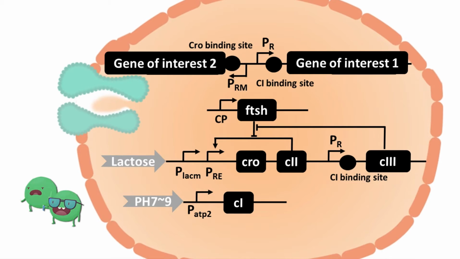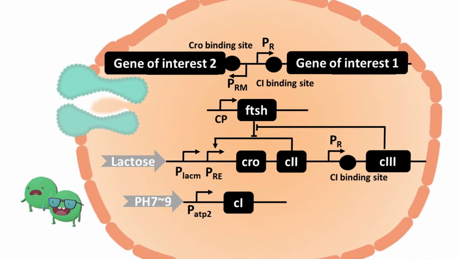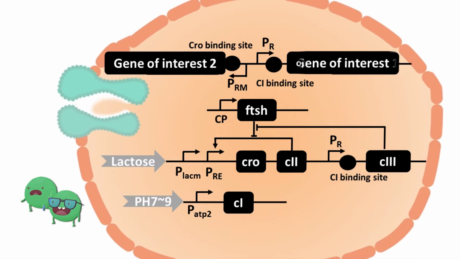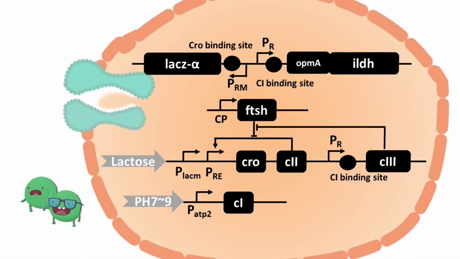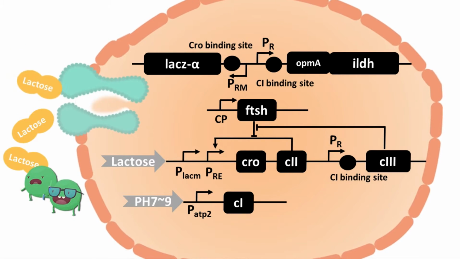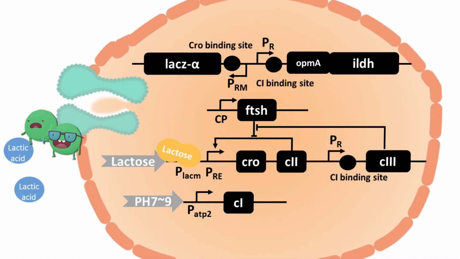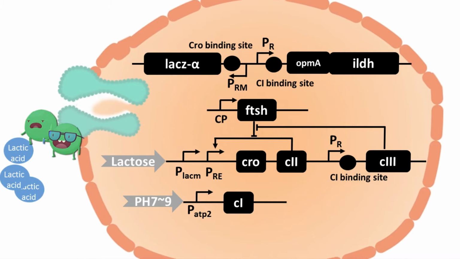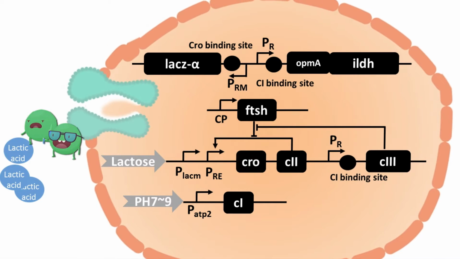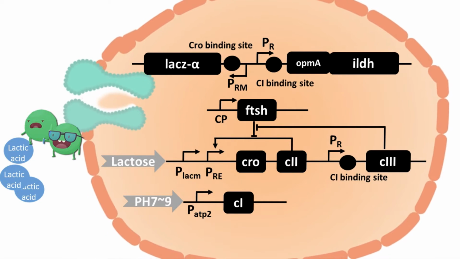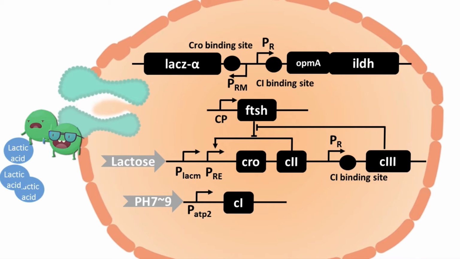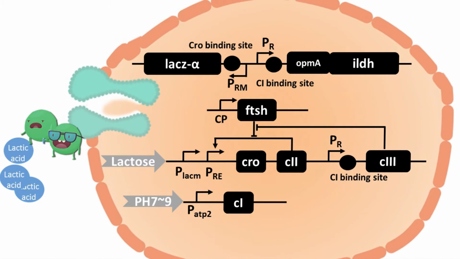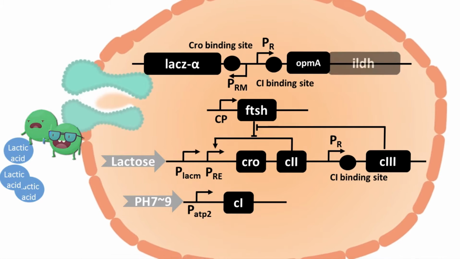This is an application of the prokaryotic version of the signal filter. We set gene of interest 1 as ILDH and gene of interest 2 as beta-galactosidase. When the body intakes large amounts of lactose, the lactose-sensitive promoter PLAC together with PRE will trigger a certain quantity of C2 and CRO to be expressed. C2 will serve as a transcriptional activator to initiate PRE to form a positive feedback loop. CRO expression will soon reach its stable state to inhibit PRM. Therefore, we get our first output, ILDH stable state.